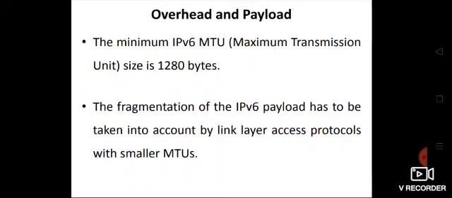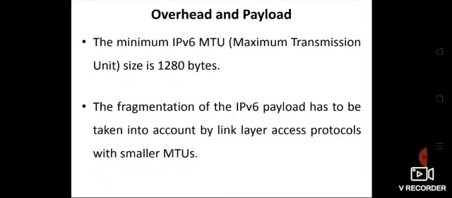So what we need to do is compress the header information and also fragment the data into smaller MTUs so that it transfers from the source to the destination on the IP using IPv6. Overhead means the header, and the payload is the actual data. The minimum IPv6 MTU, that is maximum transmission unit, size is 1080 bytes. All the IoT access technologies may not be supporting this.